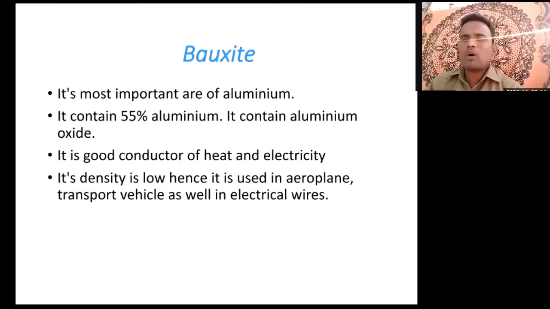The density of bauxite is very low, so it has been used in aeroplanes. Then transport vehicles, because it is very light to carry, and for its durability compared to other minerals, as well as it contains 55% aluminium. Okay, now next slide, sir.